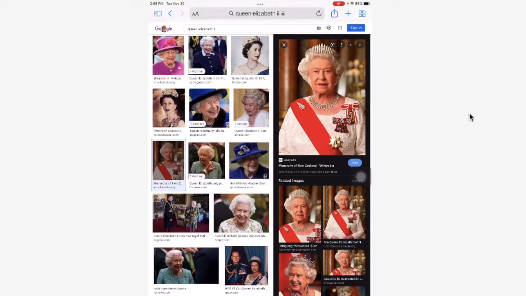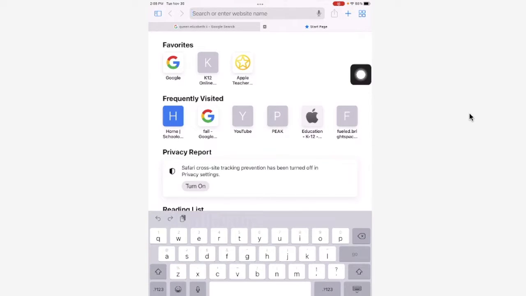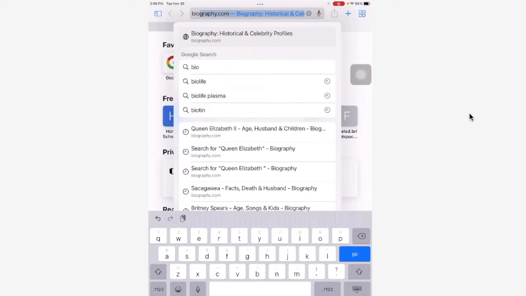And now I'm going to add a new tab. See the plus right here. And now I'm going to search for a really good website that I love to use, which is called biography.com. And when I just type in bio, it automatically fills it in for me, biography.com. But if it doesn't do that for you, you might have to type the word biography for biography.com.